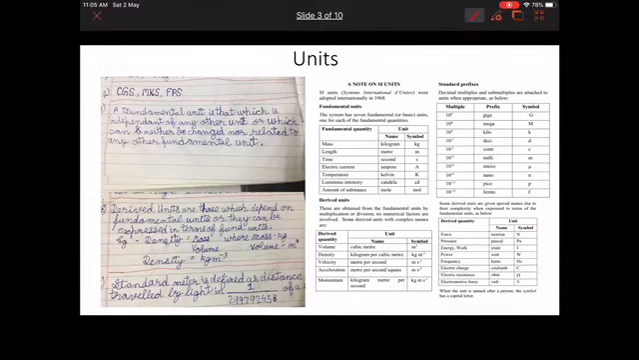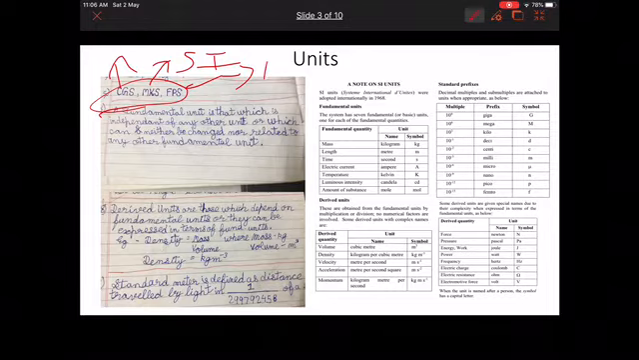Then units. Before going to units, I want to talk about the systems like CGS system, centimeter gram second. MKS, also known as SI, is meter kilogram second, and foot pound second, or the FPS, is mostly used in Britain.